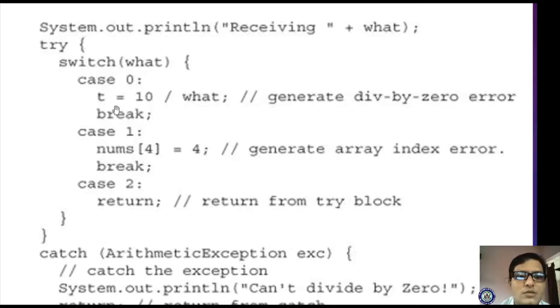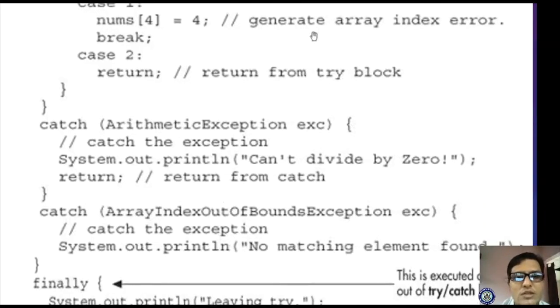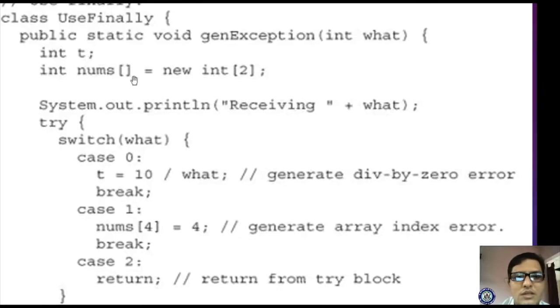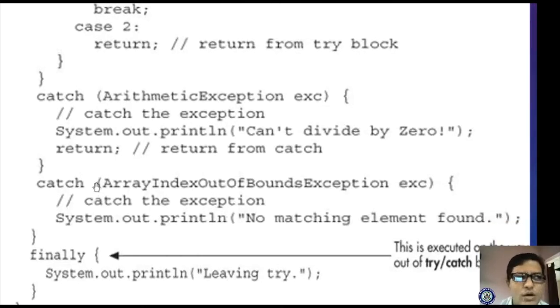If case 0 is matched, it is an arithmetic exception. According to that, you give a return, and the control goes back to your main method. Okay, and if it is an array index out of bounds exception, it occurs here, because the size is 2 and you are trying to access out of bounds, so it is an error. It will match this catch block for ArrayIndexOutOfBoundsException, and you display no matching element found. And finally the system prints leaving try. Okay, the finally block exists after this try catch block.